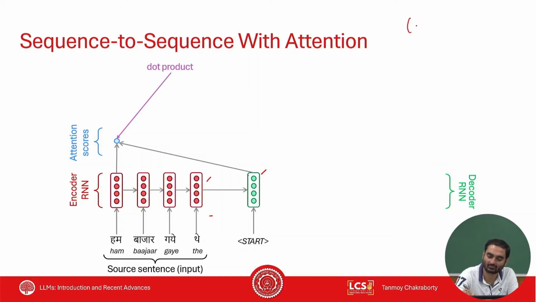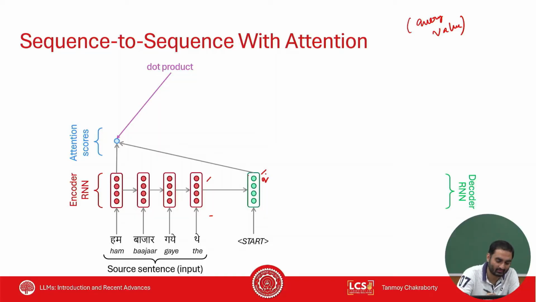Here we introduce the concept of query and value. Each of these decoder hidden states will act as a query, and each of the encoder hidden states will act as a value, right? So the decoder hidden state will basically check which of the encoder hidden states will be relevant for that decoder state. Relevant means which encoder states will be helpful for the decoder state to generate the correct output. Okay, how do you do that? So let's first look at the computation.